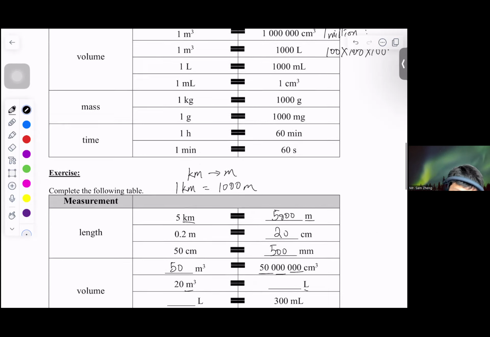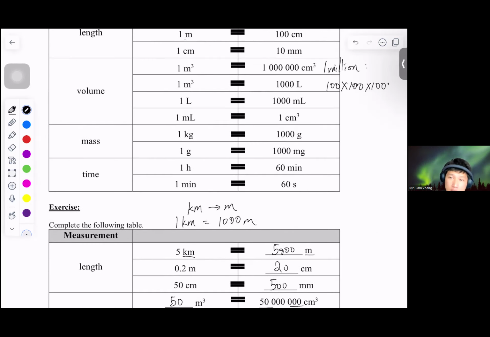Next, this time we try to convert a cubic meter into liter. 1 cubic meter is equal to 1,000 liter. Sorry, my bad, 1,000 liter.